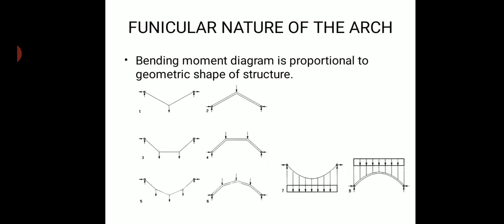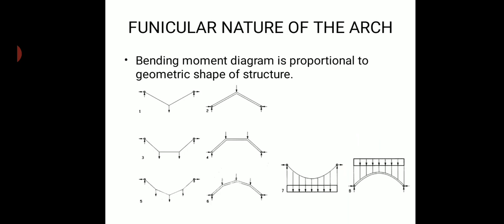So it should be symmetrical, with the same magnitude of load when subjected to more than one load. In such cases you can expect the funicular nature of the structure. In an arch, the funicular nature is expected only when it is subjected to a uniformly distributed load throughout the entire span.